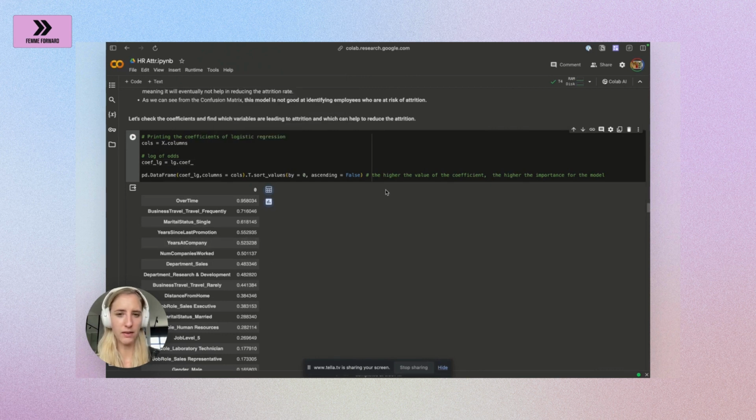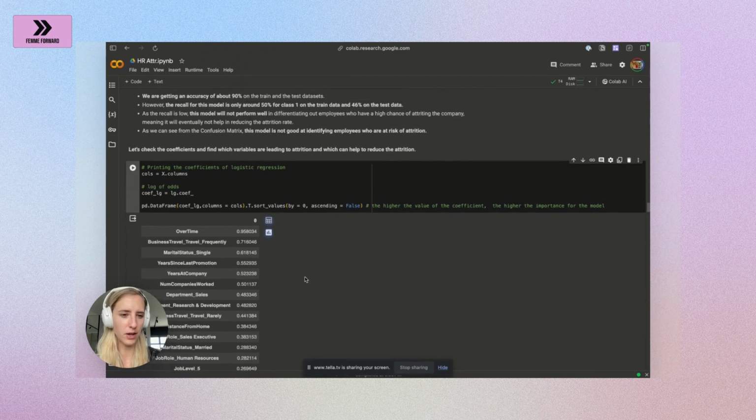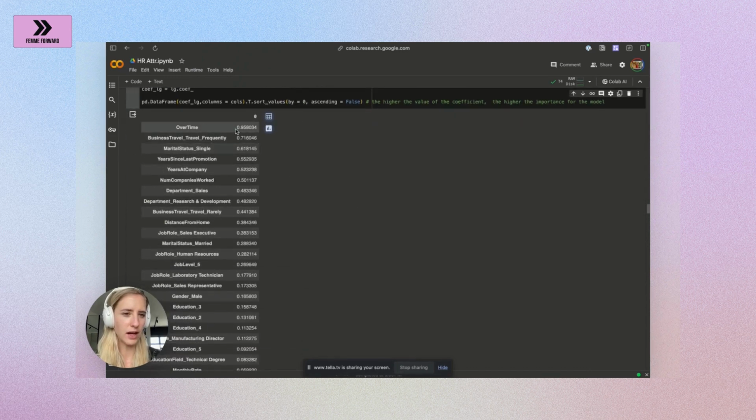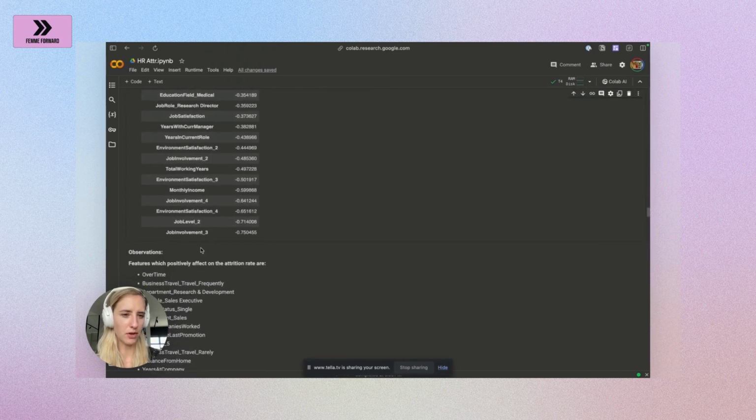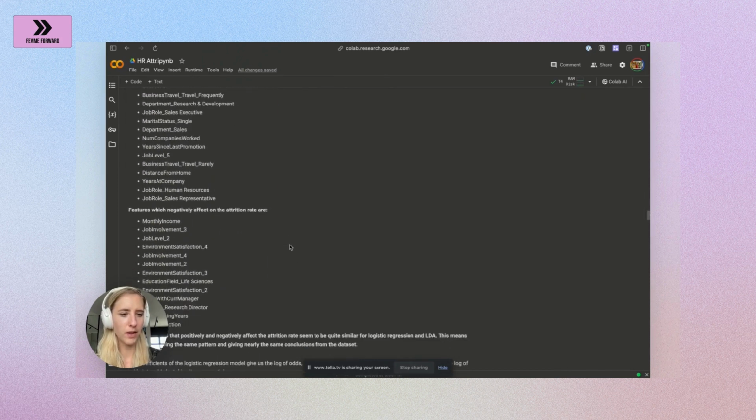So basically here, the higher the value of the coefficient, the higher the importance in the model. You can see here that overtime is a very important predictor, business travel as well. So employees that probably have to do a lot of overtime are not so happy, so they quit the job. And then you have some others that are not really relevant at all.